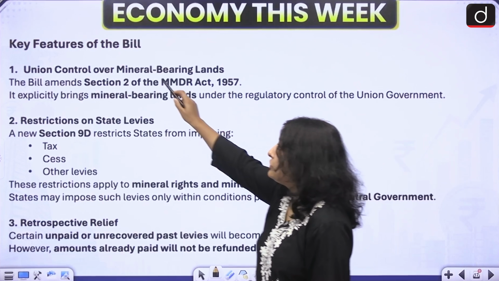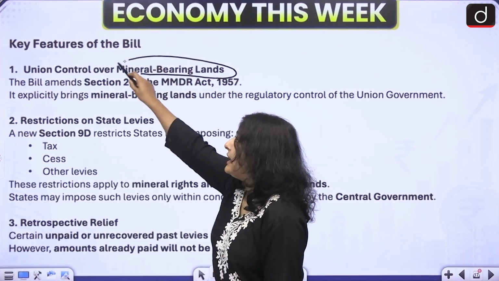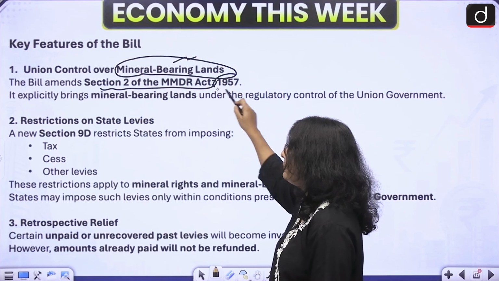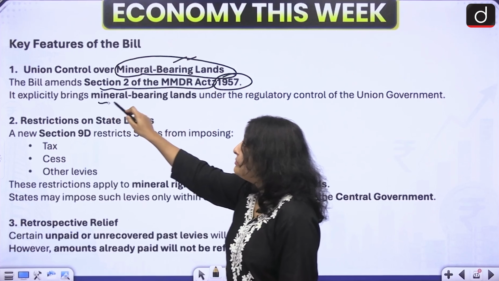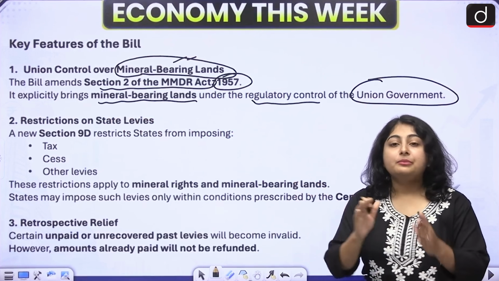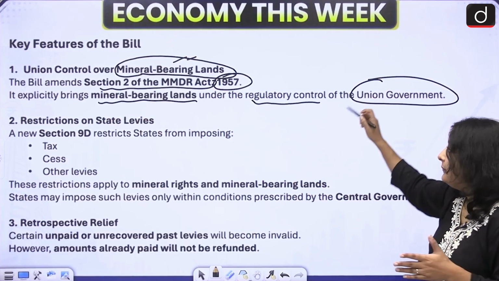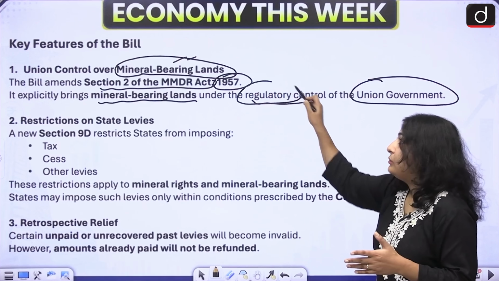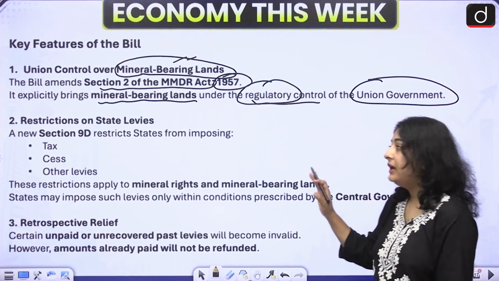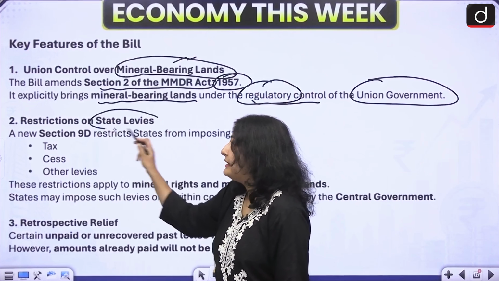The first is Union control over mineral-bearing lands. The bill has amended Section 2 of the MMDR Act 1957. It explicitly brings mineral-bearing lands under the regulatory control of the Union government. All the rules and regulations with regard to mineral-bearing land will be made by the central government.